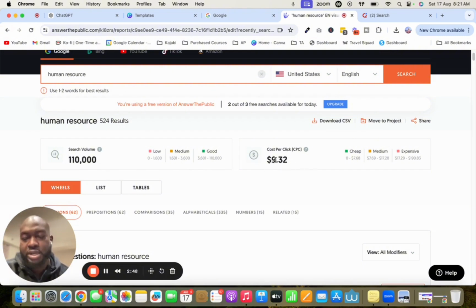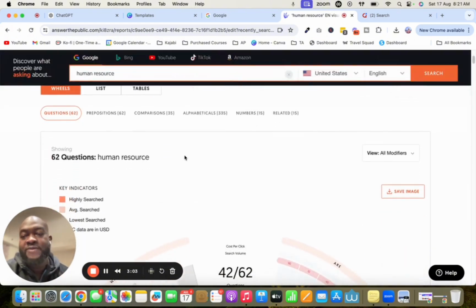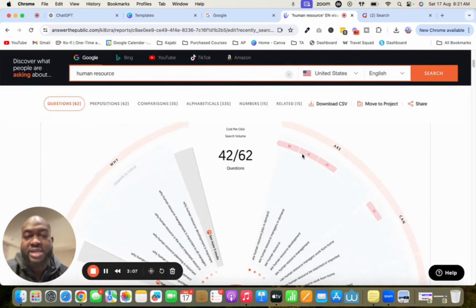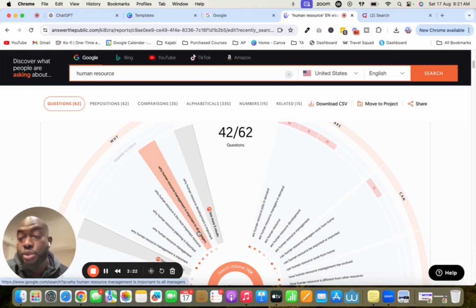Now, the cost per click is giving you stats as it relates to persons who are running advertising out there in the online space. But what you're doing is using this as a tool to gather some feedback. So if you see right here, there's over 62 questions that people are asking in the online space. Are human resource jobs in need? Are human resource managers in demand? You understand? So there are different questions. Why human resource management is important to all managers.